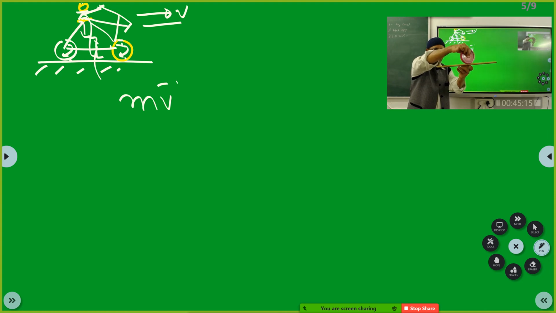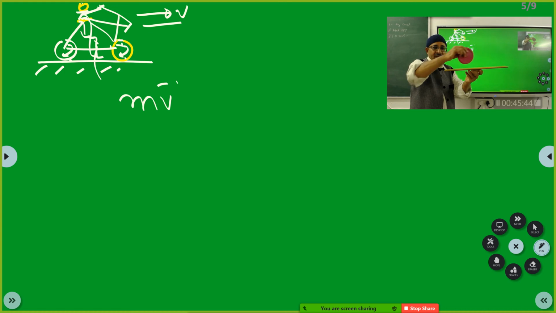So you turned the orientation of the wheel, and the wheel is still rotating. But at the same time, due to inertia of motion, the cycle wants to go like this only.